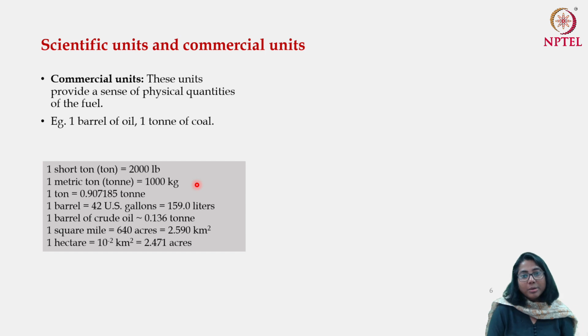When we talk about the ton, we usually mean the metric ton, equal to 1000 kg, unless otherwise mentioned. There is also a conversion between the short ton and metric ton, and a conversion rate between the barrel and gallon, between the barrel of crude oil and ton, and so on.